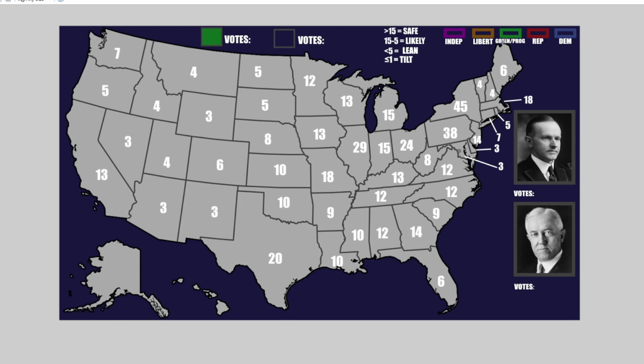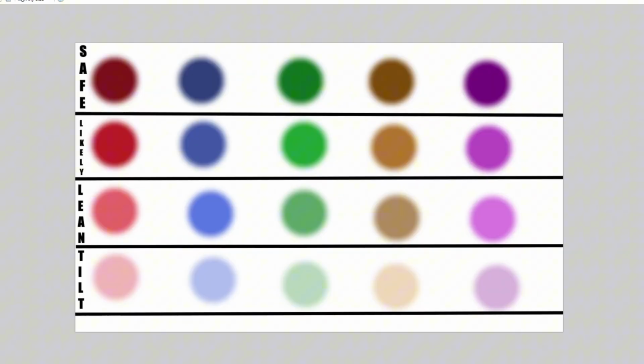Green means progressive. This is right here. And so are the colors right here. Boom, boom, boom. Libertarian, independent. And then I have my little color selection thing. This is the colors for safe states. This is the color for likely states. This is the color for lean states. And this is the color for tilt states.